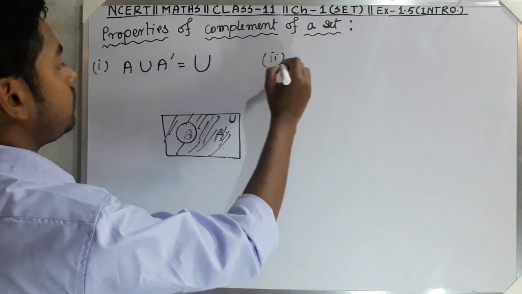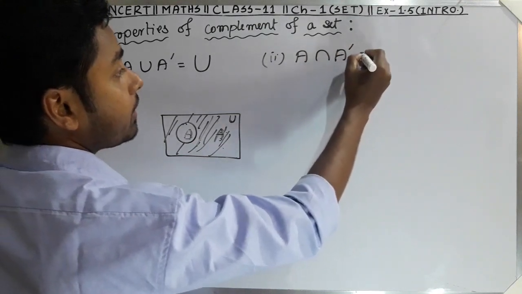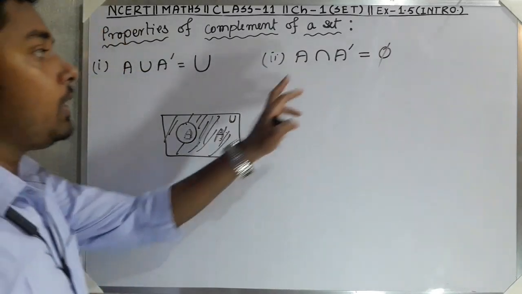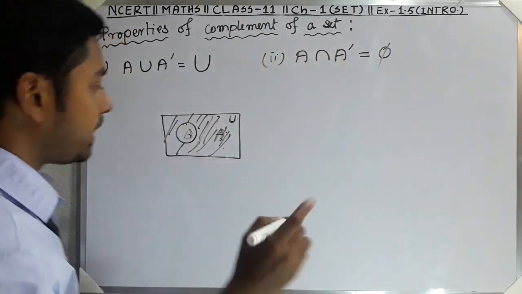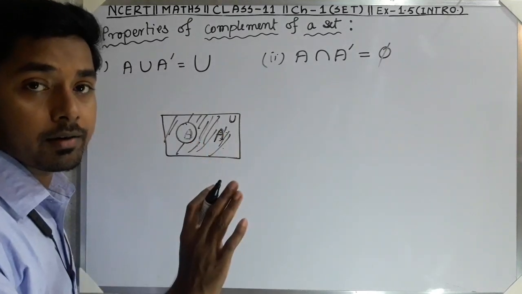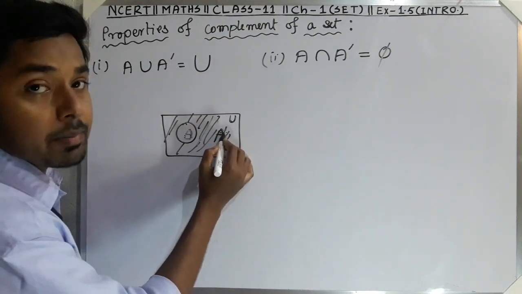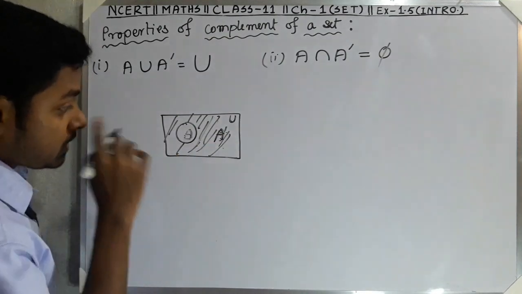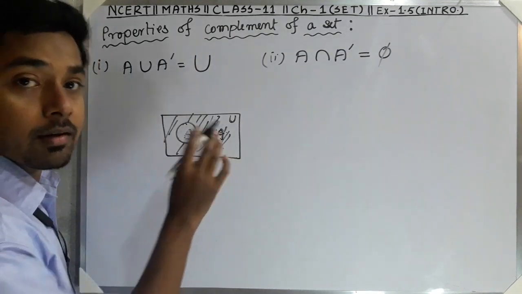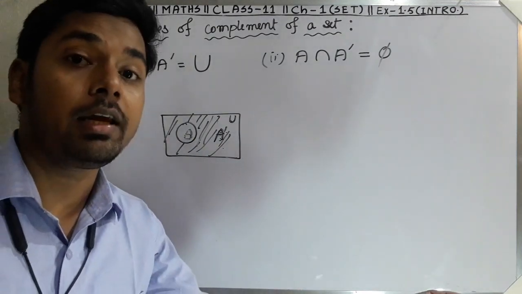Number 2, A intersection A complement is equal to phi. A intersection A complement, that means what? A complement is what? Except A, all the elements of U is A complement. Now there are no common elements of A and A complement. Already I told you A complement means what? All the elements except only A.